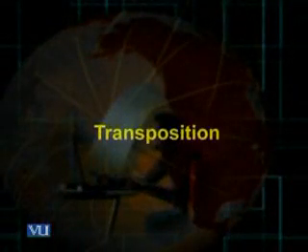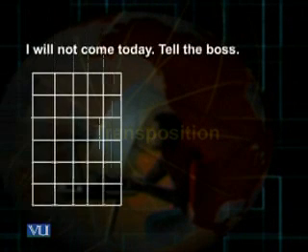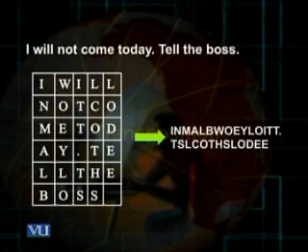Here you see I'm writing two sentences: I will not come today, tell the boss. And these two sentences I write in the form of a table, row by row. So you can see in the table below, first comes I, then will, then not, then come, today, then full stop, then tell the boss. So in this fashion, row by row, I have written my sentences.